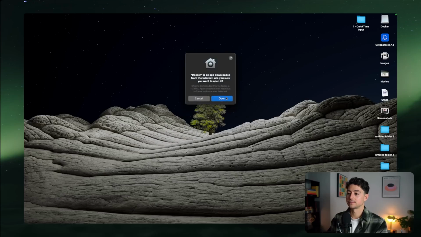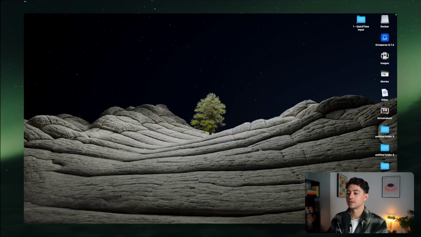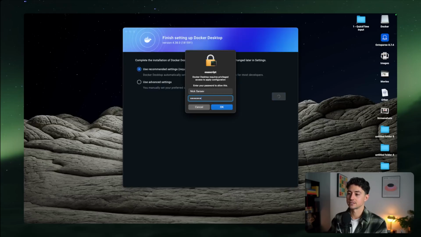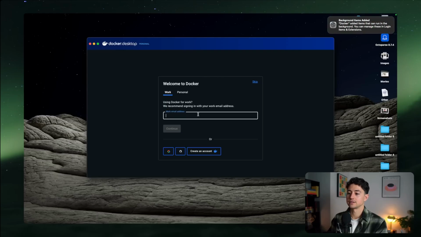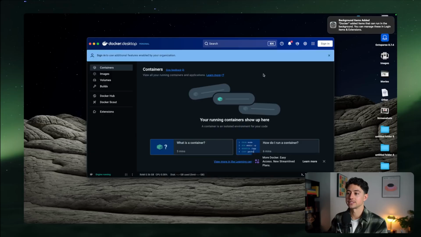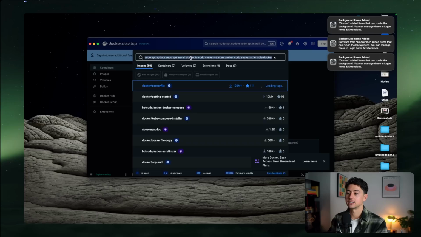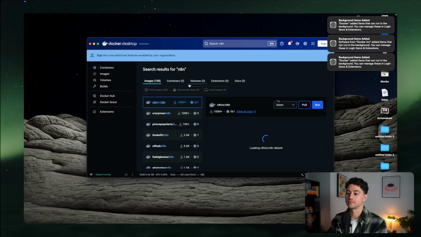It'll verify the package. Yes, I want to open the package. That is why I double clicked you. And then you can accept and use these advanced settings. In my case, I need to enter my password to do so. Okay, great. So you can sign in, go through the whole rigmarole if you want to, like creating an account and stuff. I'm just going to skip all this. And what you want is up here where it says search, you're just going to look for n8n. So n8nio/n8n is right over here.